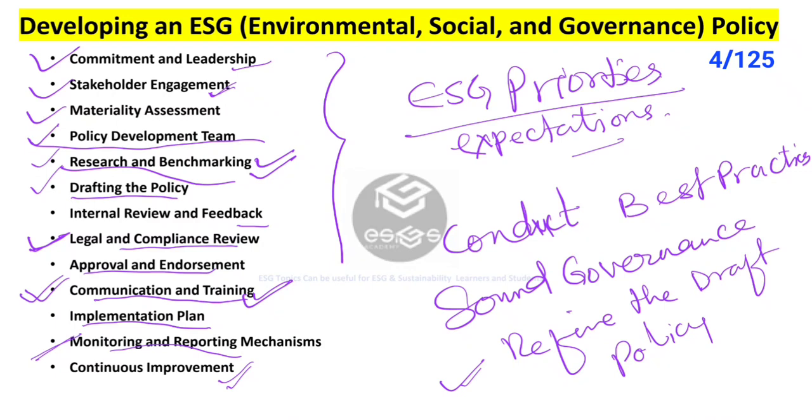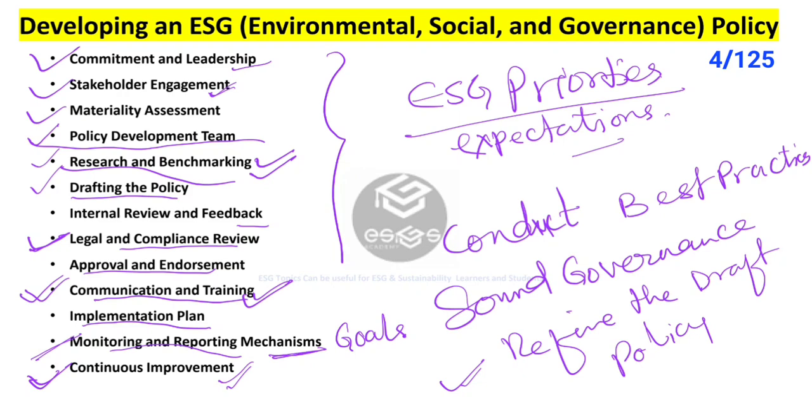So we need to establish mechanisms for monitoring and reporting on ESG performance, progress towards the goals, and compliance with the ESG policy. And this may include regular reporting to the senior management, the board of directors, investors, and other stakeholders also. And finally, we talk about the continuous improvement.